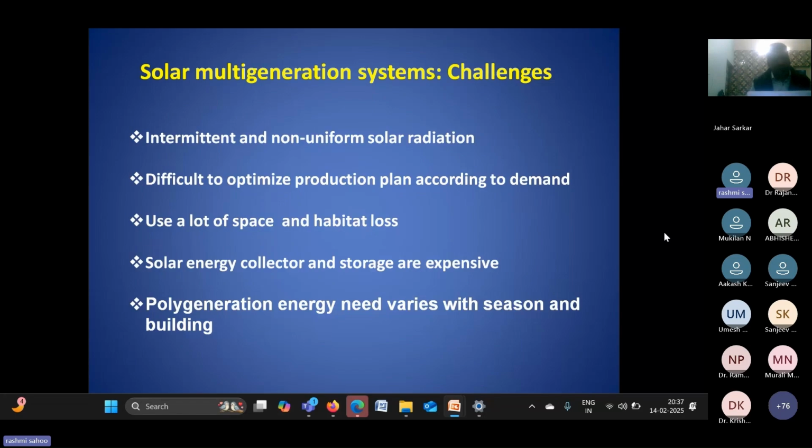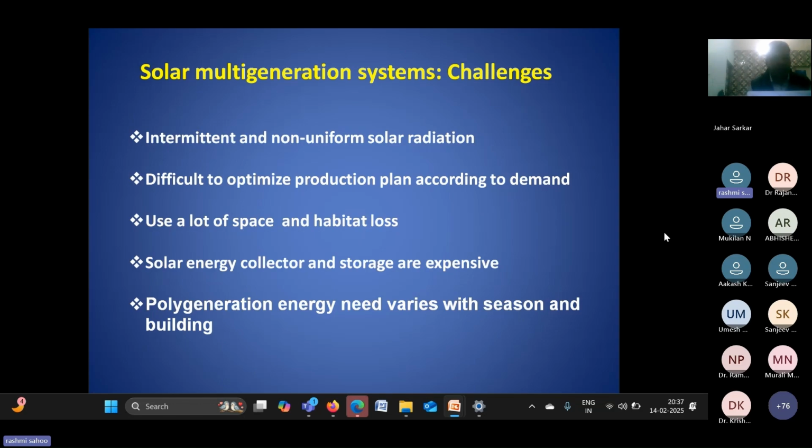Obviously, for this type of system you need a lot of space for the solar collector. When we use that space, it has other environmental effects, like deforestation and some habitat losses.